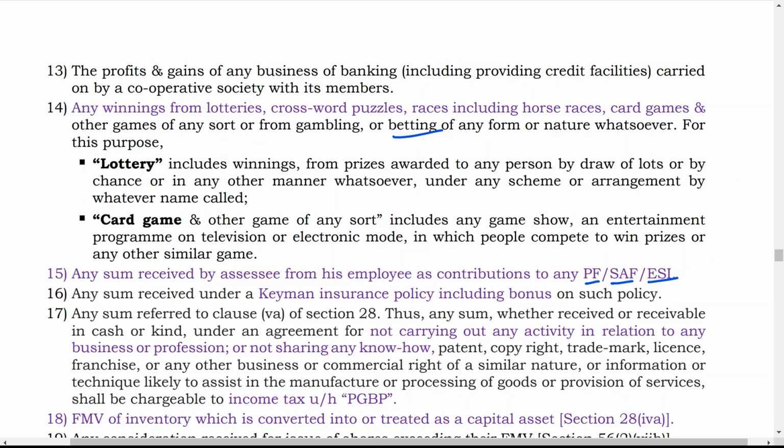Any sum received under a Keyman insurance policy including bonus on such policy. That means if any person is receiving any amount under a Keyman insurance policy, then also it is considered as income.